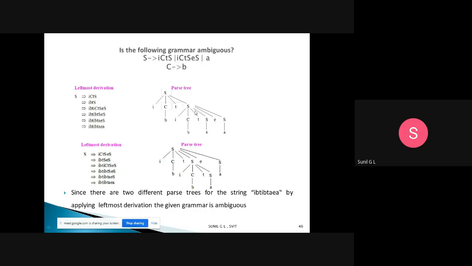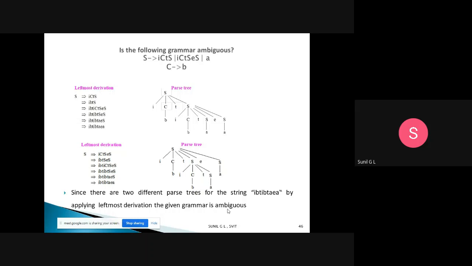So I get two different parse trees for the same string from two different left derivations. Since there are two different parse trees for the same string IBTIBTAEA, by applying the leftmost derivation, the given grammar is ambiguous.